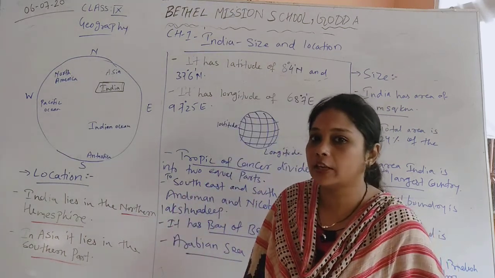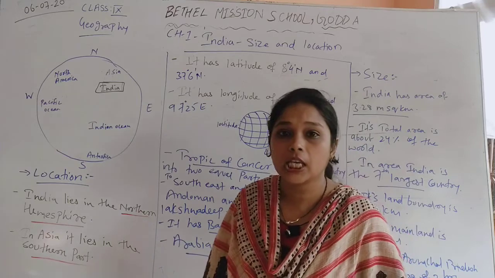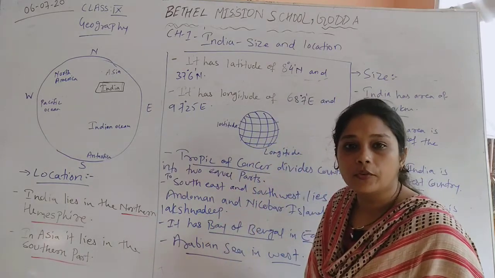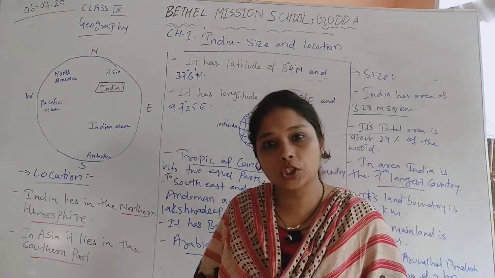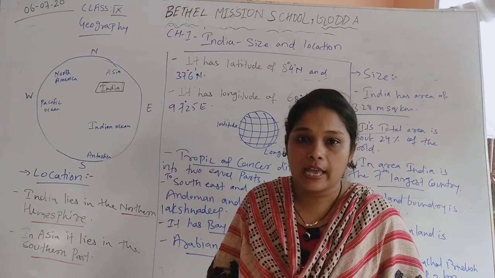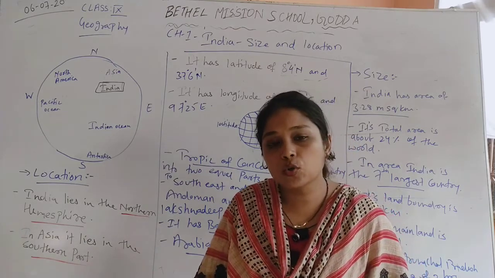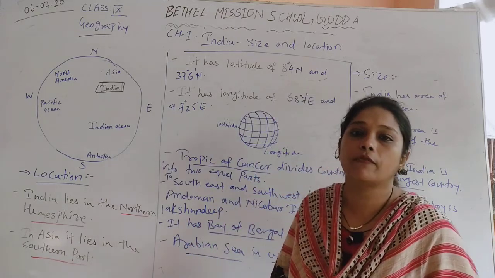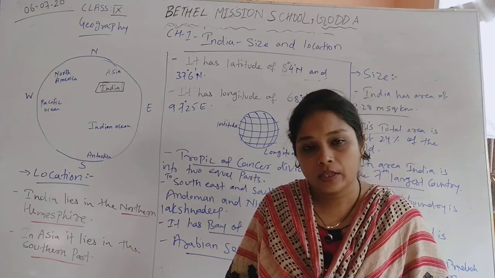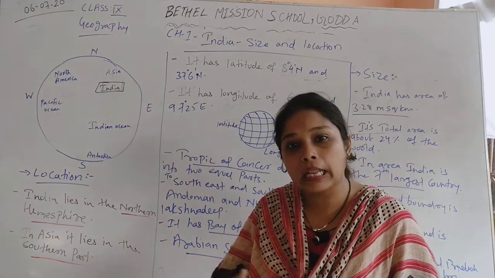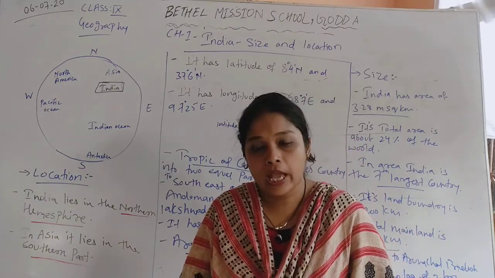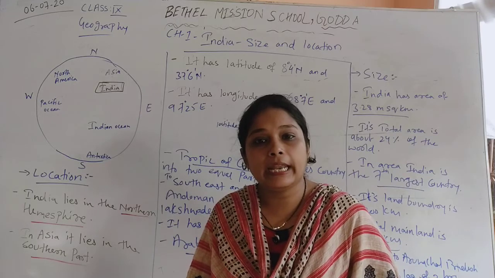Today we are going to start with the first session of class 9 geography chapter 1, that is India, size and location. In this particular chapter we are going to learn about the location of India on the world map and the location of India in Asia, as India is an Asian country. And we are also going to see the location of India, like the latitudinal extent and longitudinal extent of India. And we also learn about the neighboring countries of India which touch the boundaries of India, and the Indian Ocean and Indian islands.